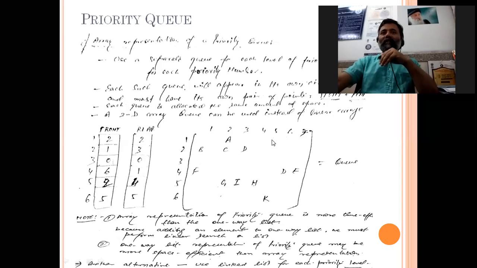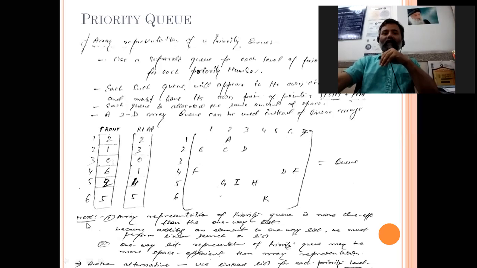So for each priority 1 2 3 4 5 6 we are maintaining a circular queue, and we can maintain it as a 2-dimensional array. These are the values, and for each priority these are the front and rear values. So in this way a priority queue can be maintained.